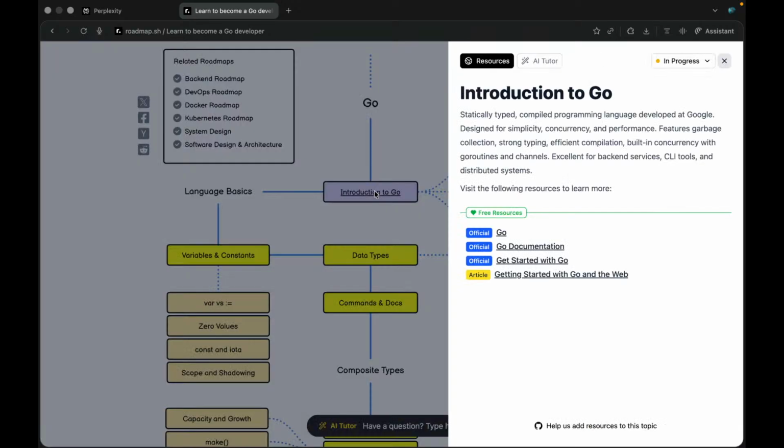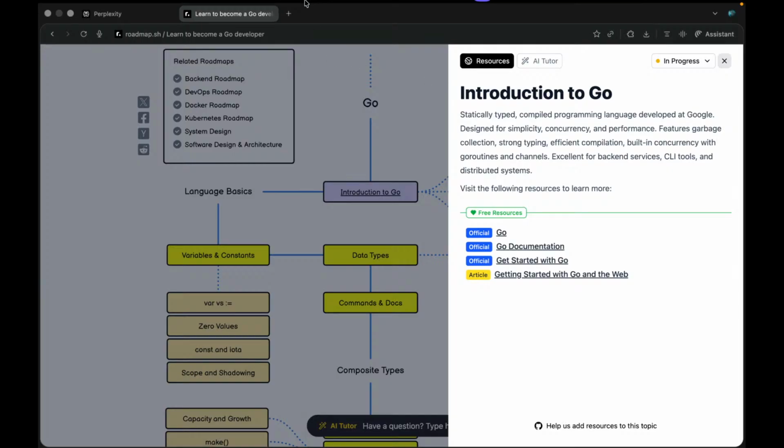Let's go to the introduction part. Go is a statically typed, compiled programming language developed by Google. What is a compiled programming language? There are two types of programming languages: interpreted and compiled. Interpreted languages are interpreted line by line. And compiled languages are, okay, I'm not that clear, but let's do a little bit of R&D here.